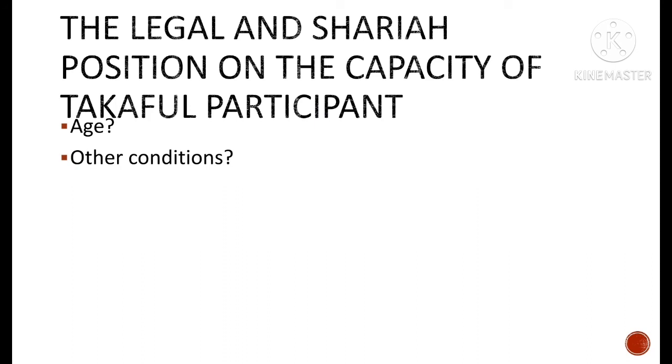The Act also allows a minor who has attained the age of 10 years, with the written consent from his parent or guardian, to participate in a family Takaful arrangement in respect of a family Takaful certificate upon his life or upon the life of another person in which he has a permissible Takaful interest. The other conditions in order to become a Takaful participant: the person must be legally qualified, must be a free person, must be an authorized person, and must have medical fitness.